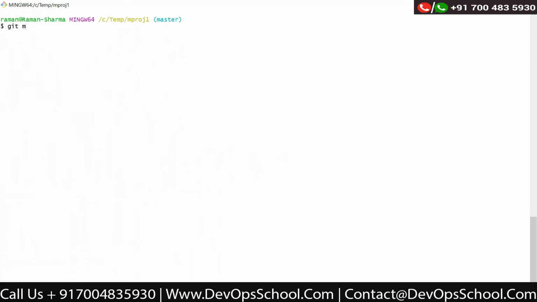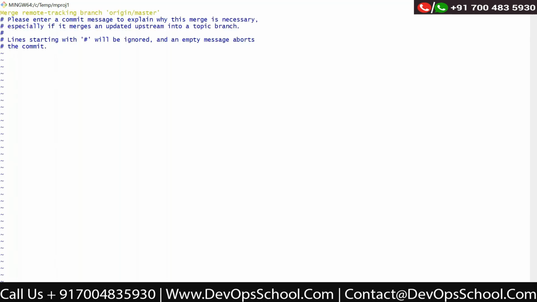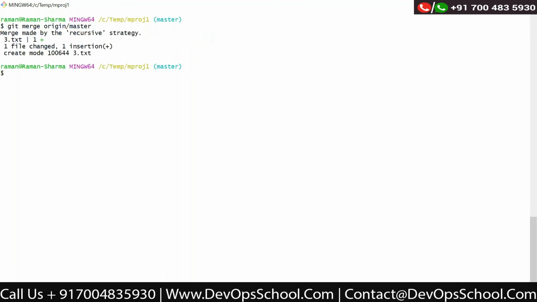Now if I say git merge origin master, it is saying I am going to merge the changes. I am saying yes, that is fine. The fetch was already done, and now it will be merged to your master branch. If I say ls here, now you can see the 3.txt file is available.